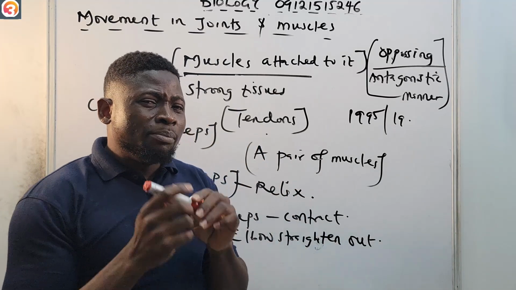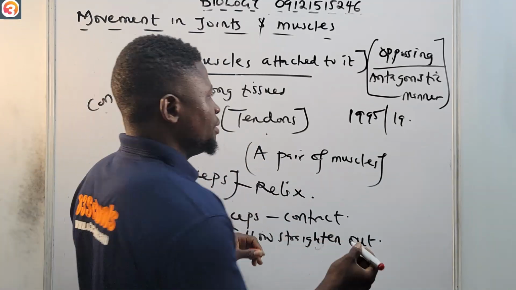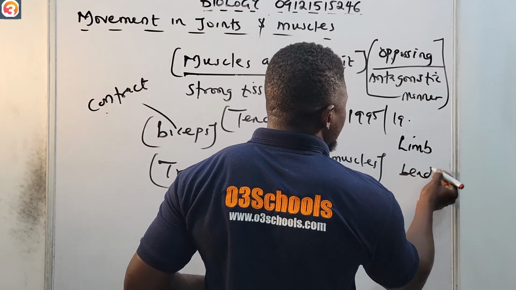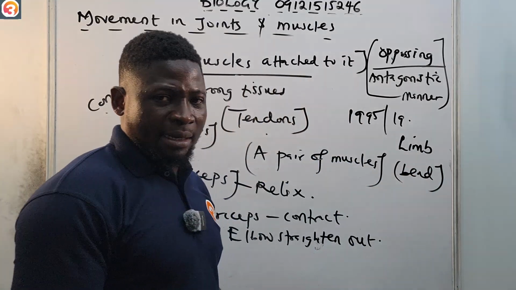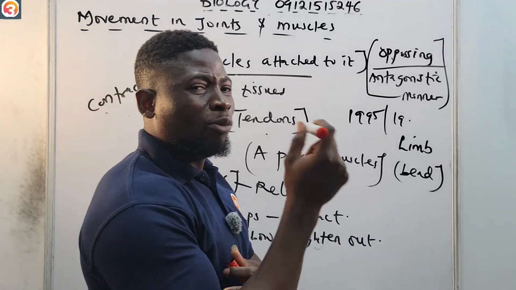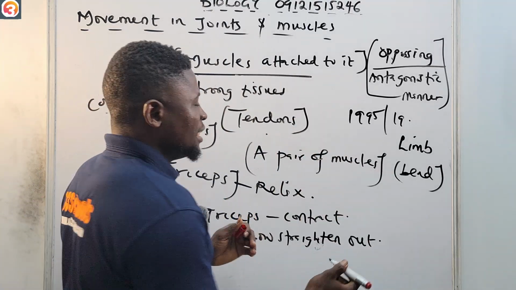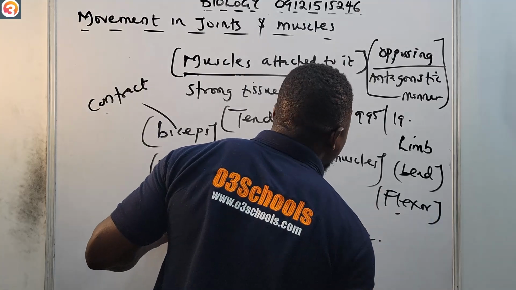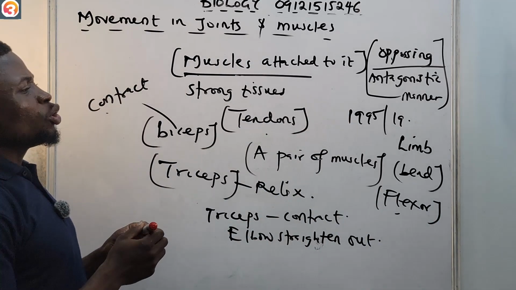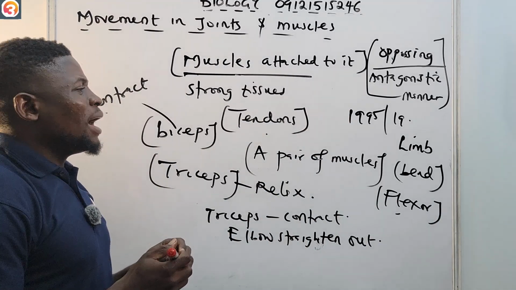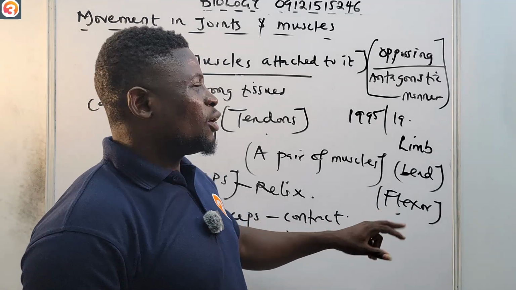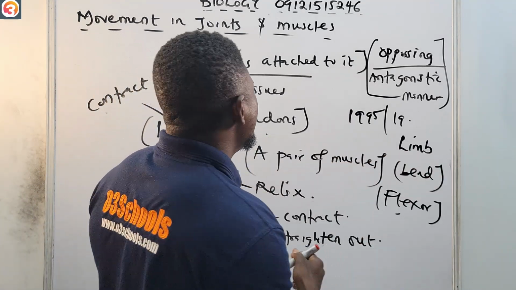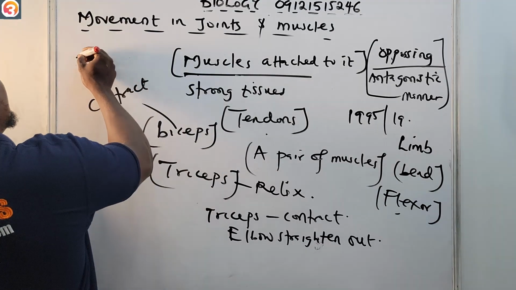Now the muscle that causes a limb to bend, just like the biceps, is called the flexor. Please take note of that. Flexor. It's called the flexor. While the muscle that causes the limb to straighten out, like the triceps, is called the extensor.